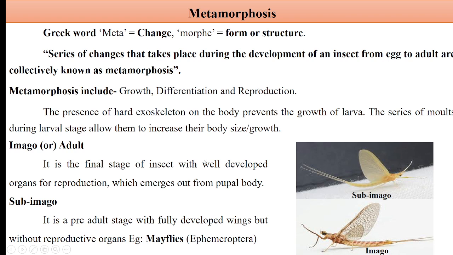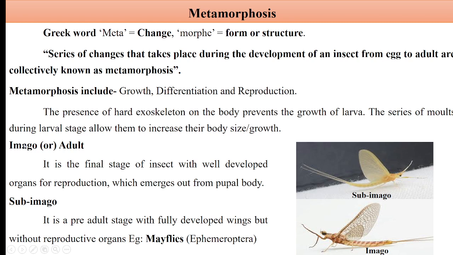We know that insects have a hard exoskeleton that is made up of chitin. So the exoskeleton prevents growth of the larvae or the nymph. Whenever growth is required, there is a molting. Molting means shedding of the old cuticle from the insect body, followed by the formation of a new one. But molting is not there in the case of adults.